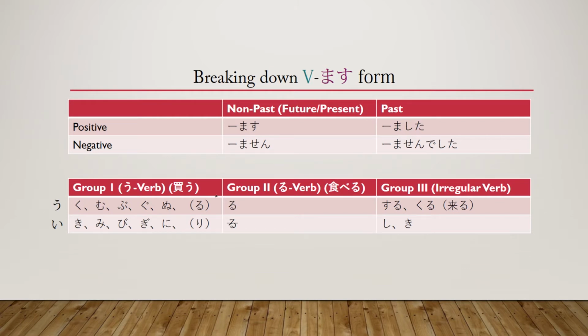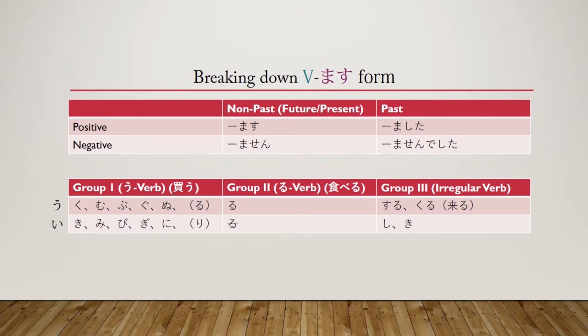So you have a group 1 verb like this. You have kau. How are you going to change it into this form right here? Well, what you have to do is you have to take all of these sounds and change them into their corresponding e sound. So, for example, you change ku into ki. The same k sound is going to stay there, but you're going to change the last one, the u part of the verb, into an e. So that makes u to e, ku to ki, mu to mi, bu to bi, gu to gi, nu to ni, and then if you have a ru verb that is considered in the u group, then it becomes ri.